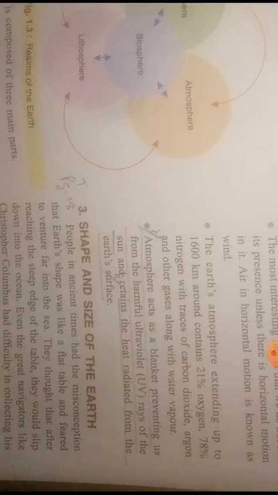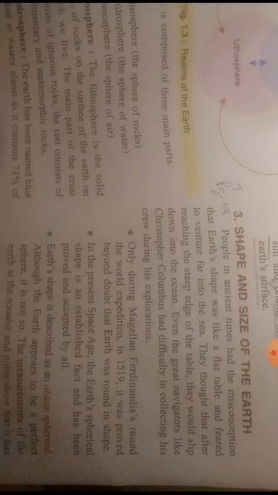Now let us study the shape and size of the earth. In ancient times, scholars believed that the shape of the earth was either round or flat and it had steep edges. In 1519 AD, Magellan Ferdinandus completed his navigation around the world without coming across a sharp edge anywhere. This made him think about the spherical shape of the earth. Now we know that the earth is almost spherical, but it is not a perfect sphere. It bulges at the equator and is flattened at the poles. Thus, the shape of the earth is an oblate sphere or a spheroid.